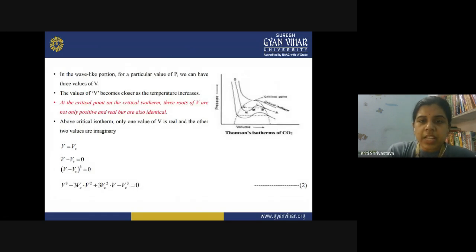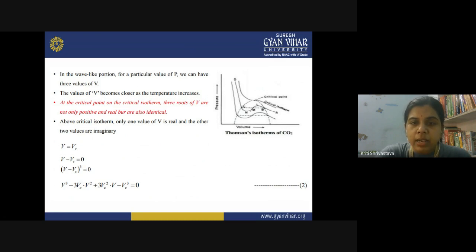For each value of P and T, we have three values of V. In the case of the Andrews isotherm these were straight lines, but these are wave-like structures. For one value of pressure and temperature, three values of volume are possible.